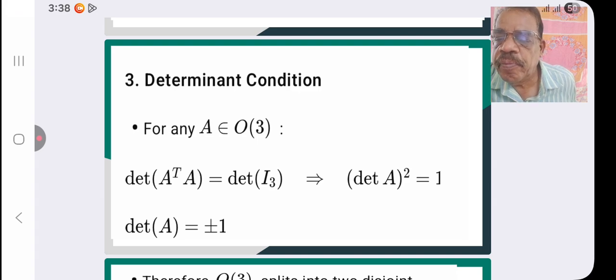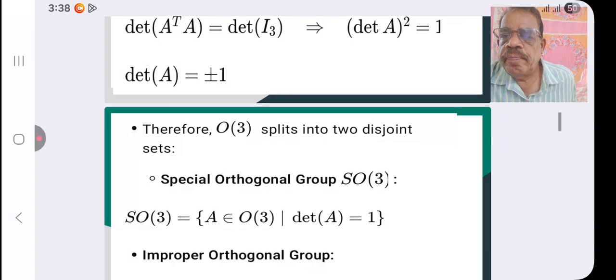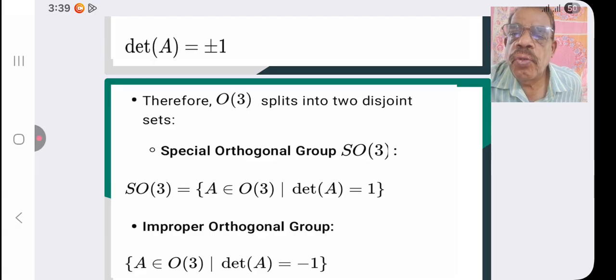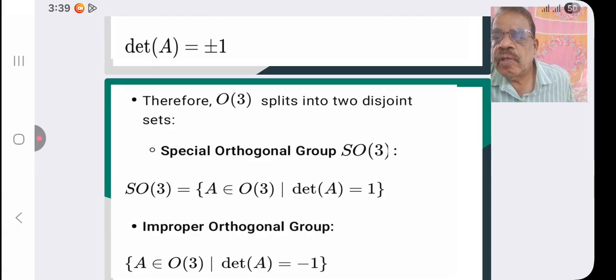Therefore determinant A is equal to plus or minus 1. Therefore, O3 group splits into two disjoint sets.